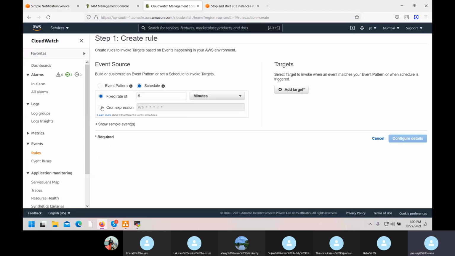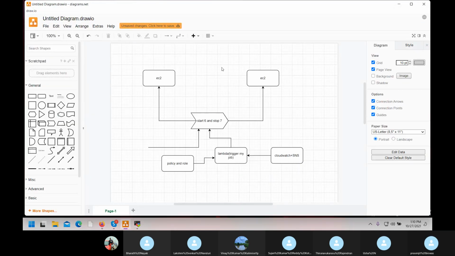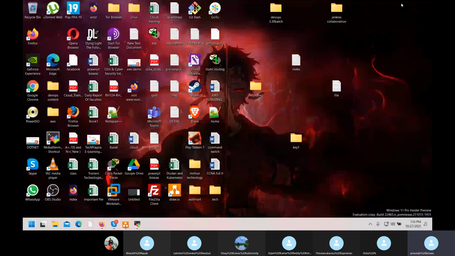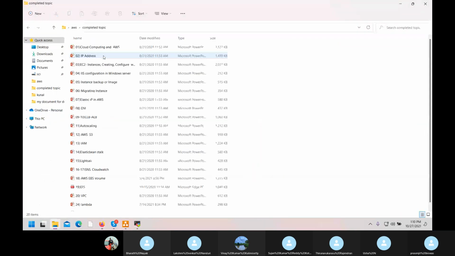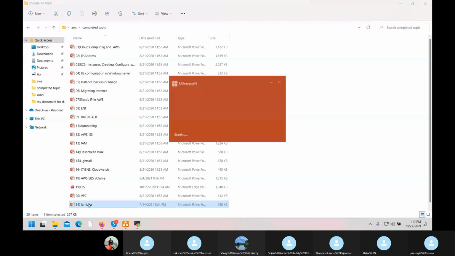Schedule. You can see here cron expression. Now this cron expression is like this. Whatever I have done, every step is given here.